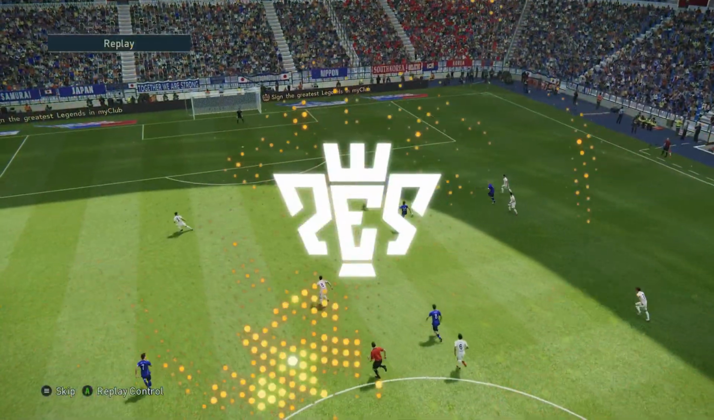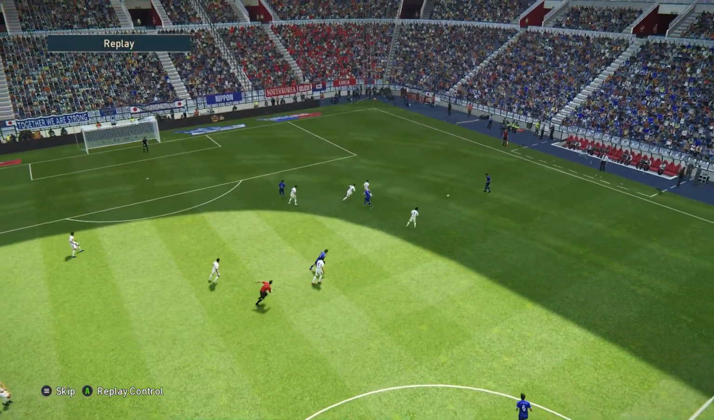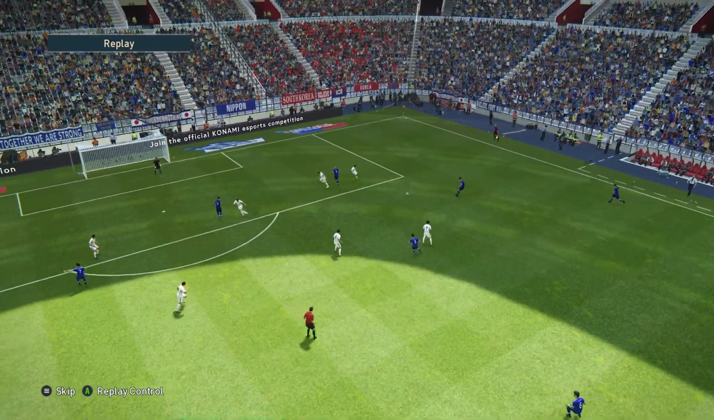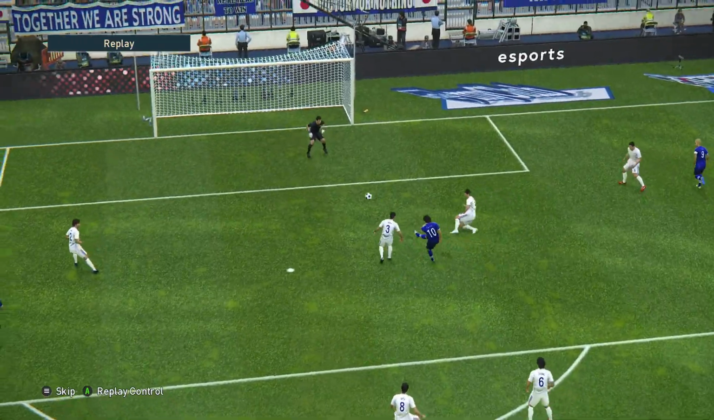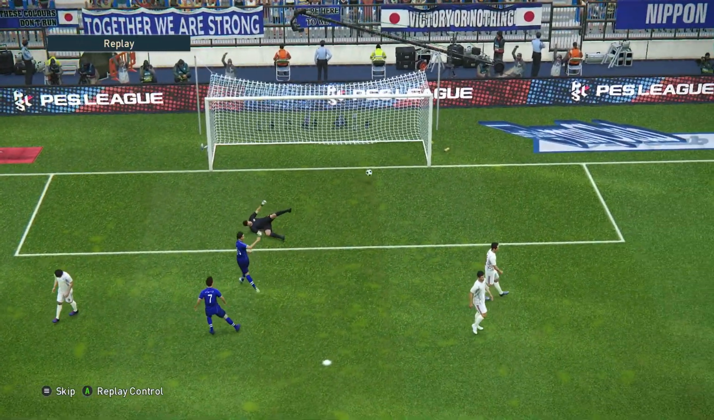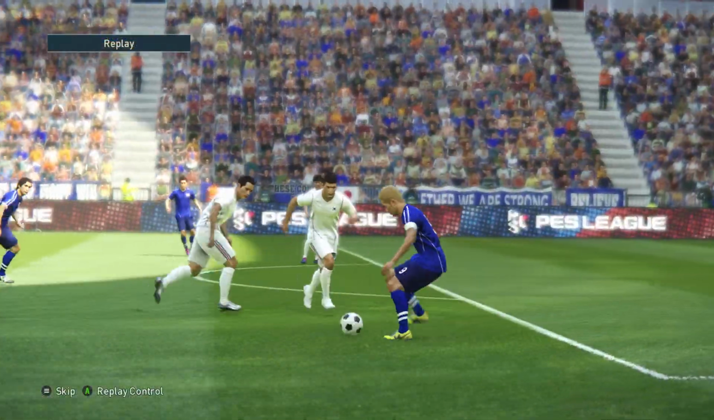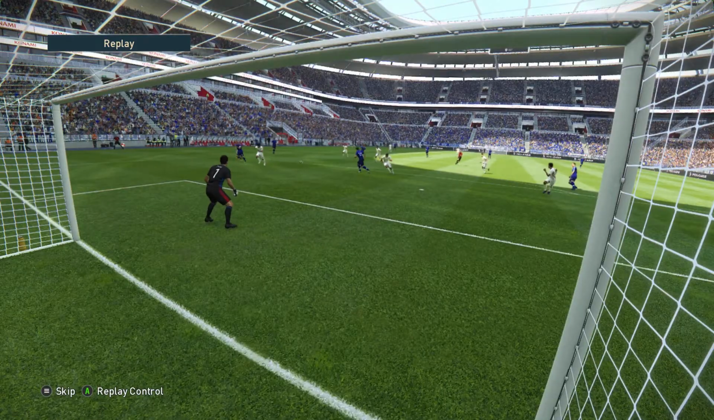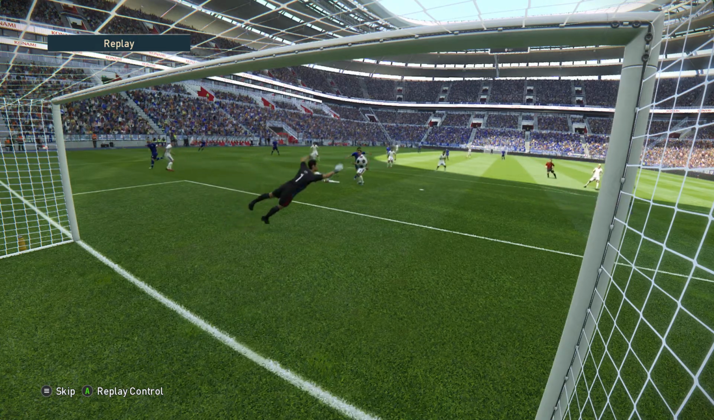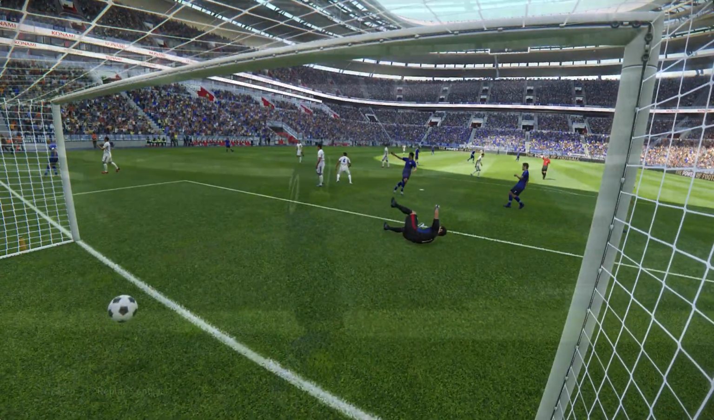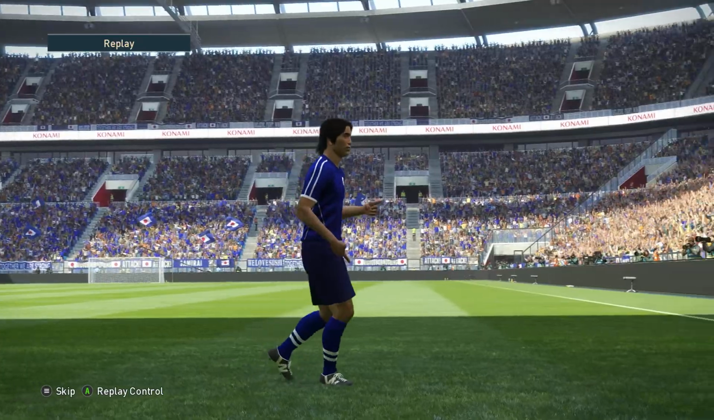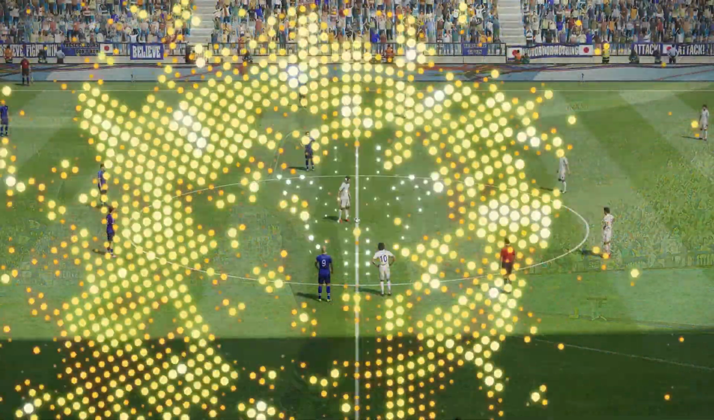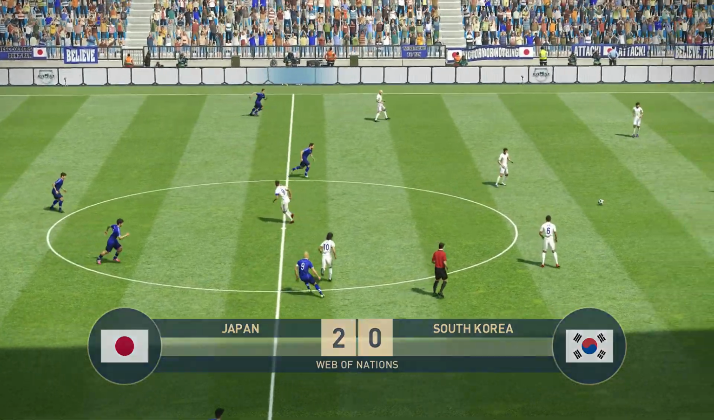South Korea have no answer so far. Lovely build-up play. They were patient. Picked out the pass. Here's Kimura. Fujita had space. Had time to turn and pick his spot. And a great finish from Fujita. It's Japan 2, South Korea 0.